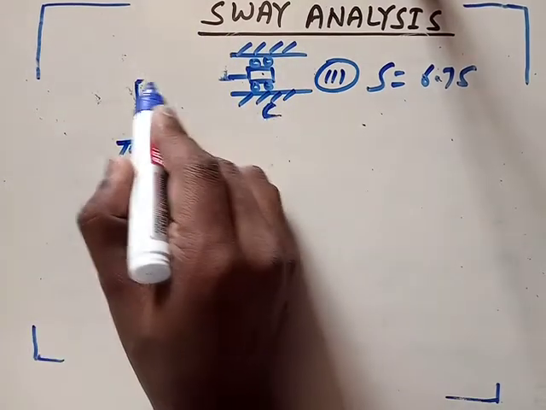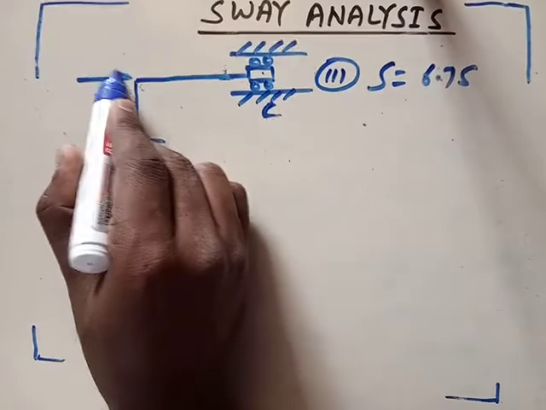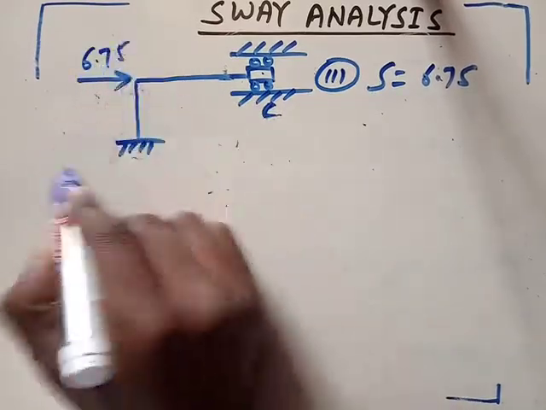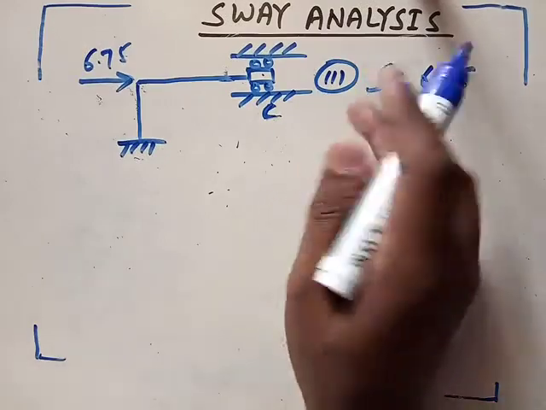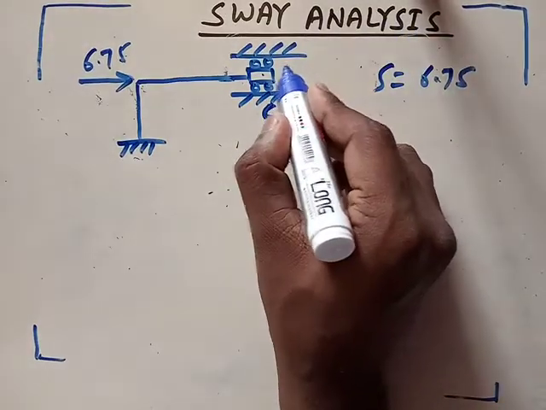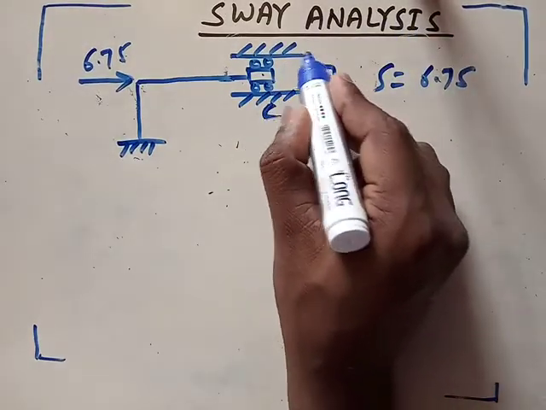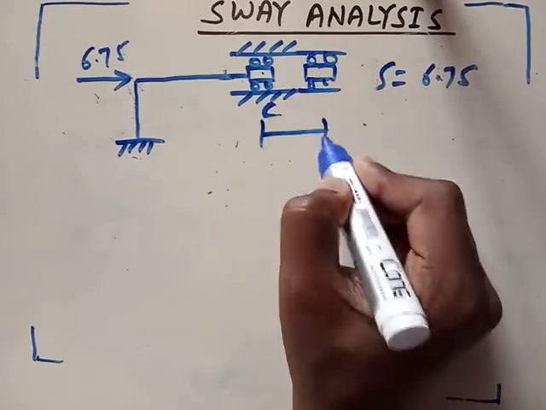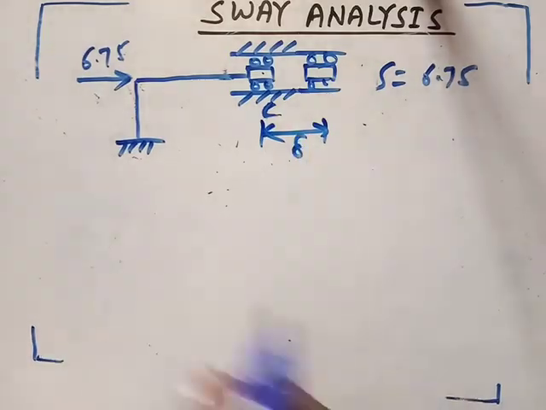This is the beam, and this is the sway force 6.75. I have removed all the load. So due to this, what will happen? This will move to here. This will move to here. So this is the deflection delta I have assumed.